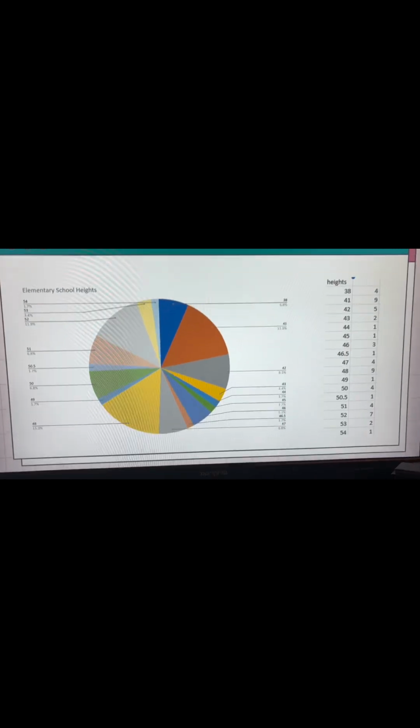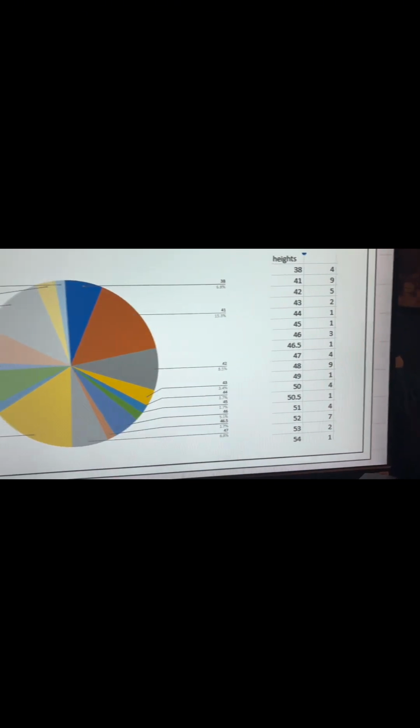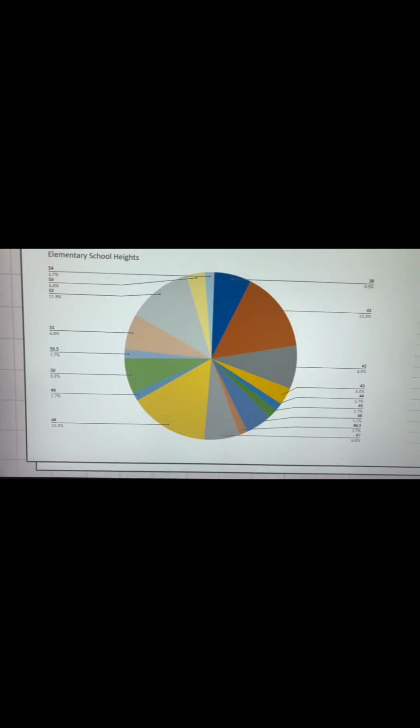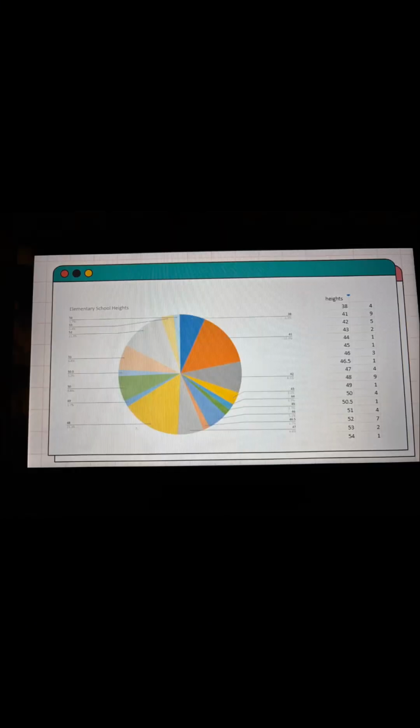And here's my pie chart for all of the heights. 9 kids are 41 and 48 inches tall, which is 15.3% out of all the kids. And our tallest height, which is 54 inches, is 1.7%.